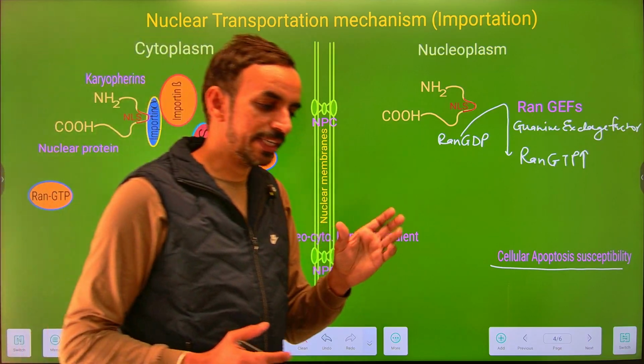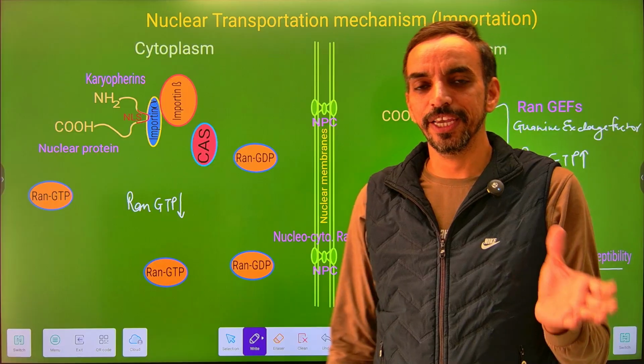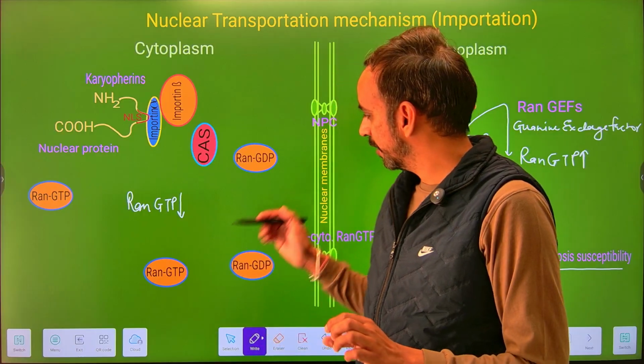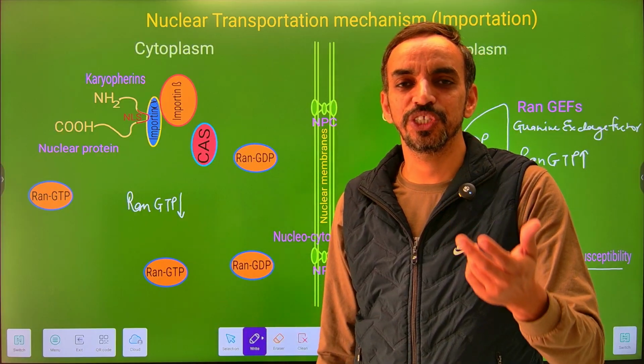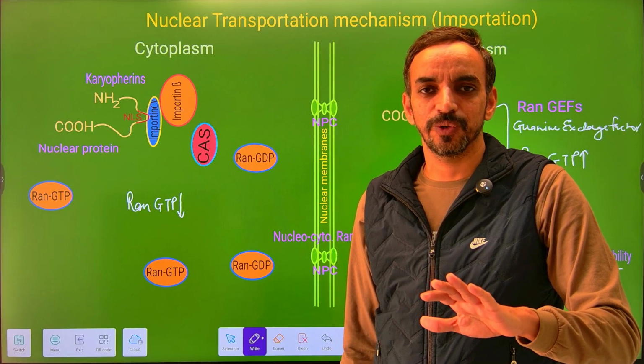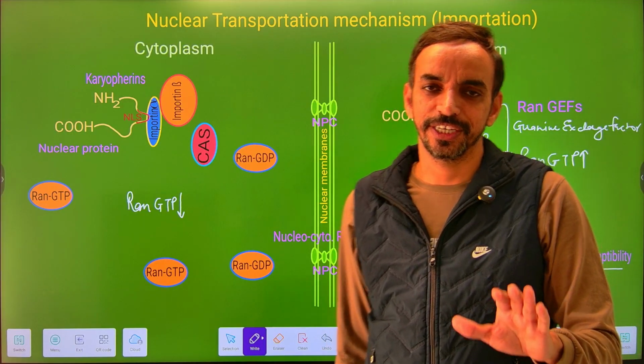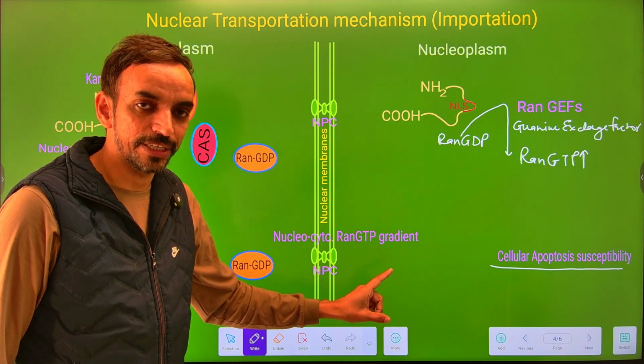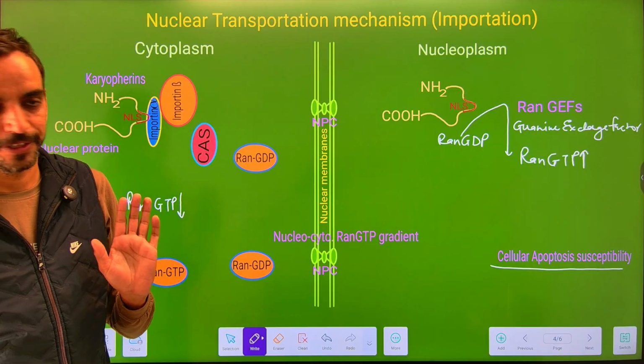So conclusively, what can you say, is this movement passive or active? Although it is a passive movement, it includes the investment of energy in the form of GTP. So it is an active process. So we will consider this an active transportation, but the movement is due to the nucleocytoplasmic Ran-GTP gradient.